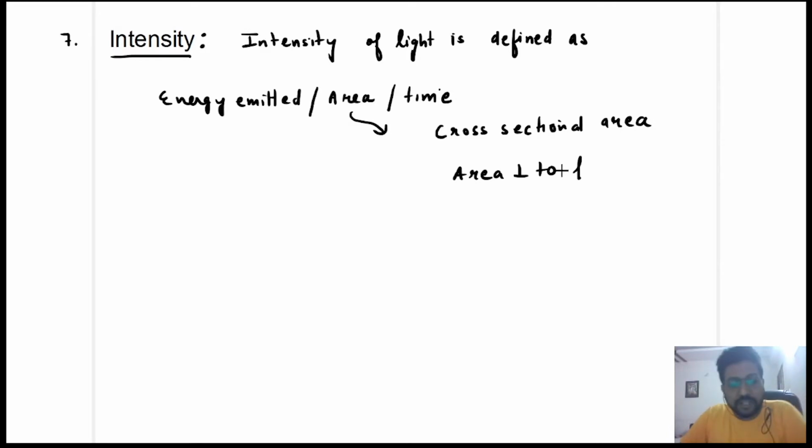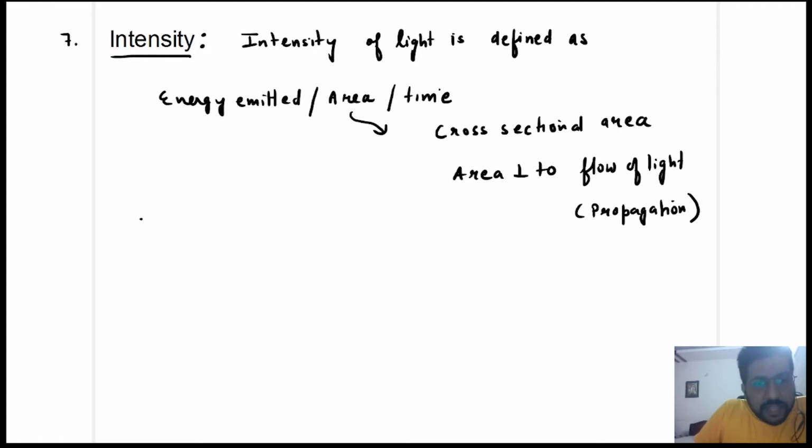Okay, flow of radiation. Okay, or area perpendicular to the propagation of light. Actually, you should write propagation of light. Suppose light is a parallel beam of light. If there is a parallel beam of light, in that case, you will say that this is the area.